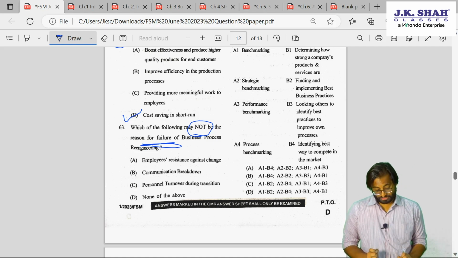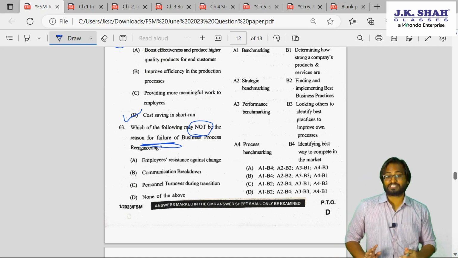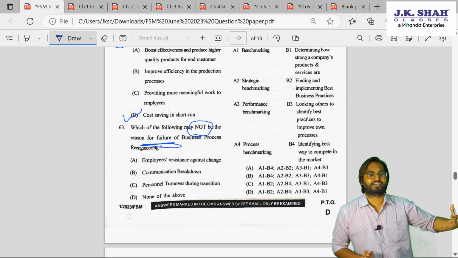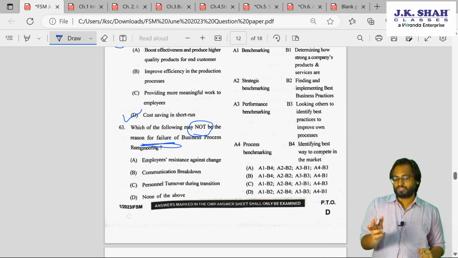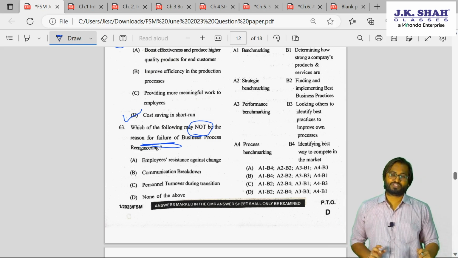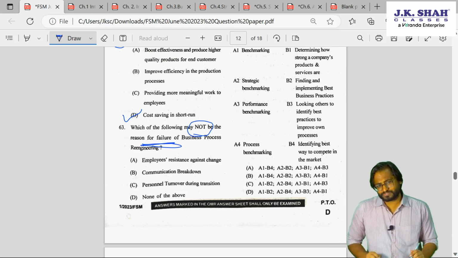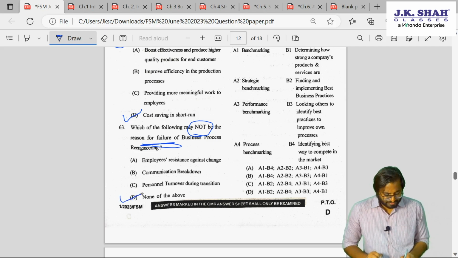Communication breakdown. Personnel turnover during transition, means employees are leaving. The BPR is going on and the employees are leaving the organization. They are not able to accept this change, so they are leaving the organization. And all the three are your problems. So, the correct answer here will be D.